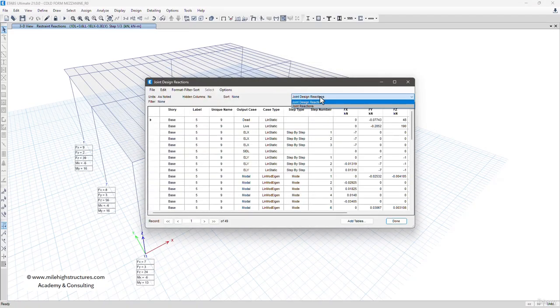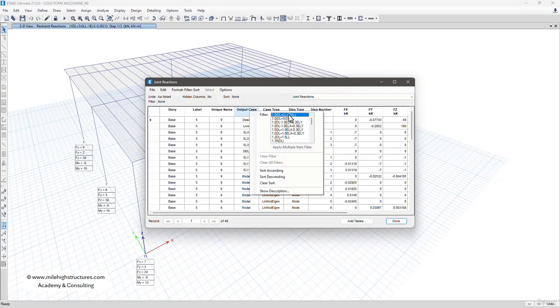So this is basically the joint design reactions, and this is basically the joint reactions. So while selecting the output case, we can only switch on the load combination, and we can switch off the single load cases. So press control option while selecting the multiple options here, and click on apply multiple items filter.